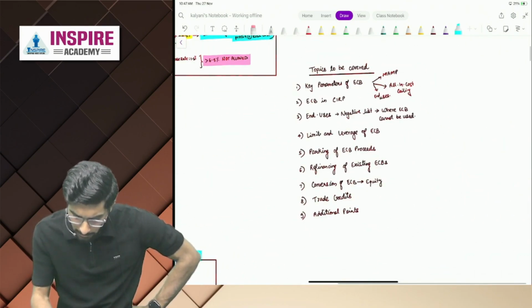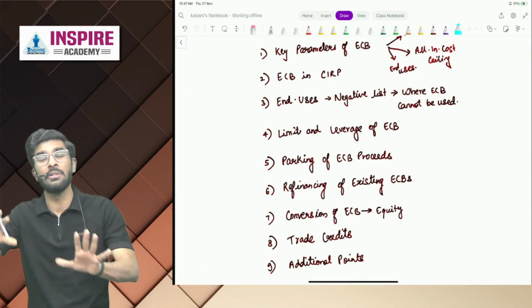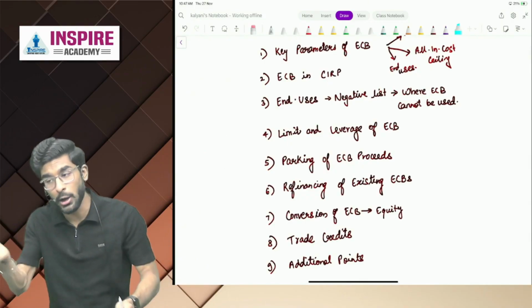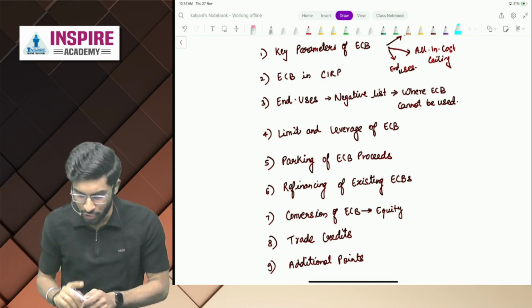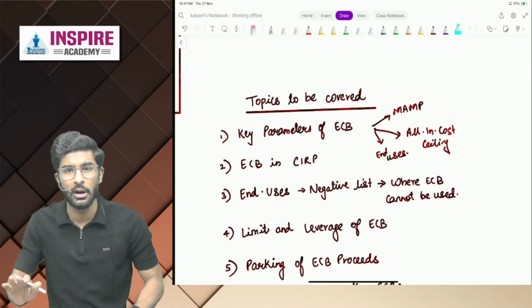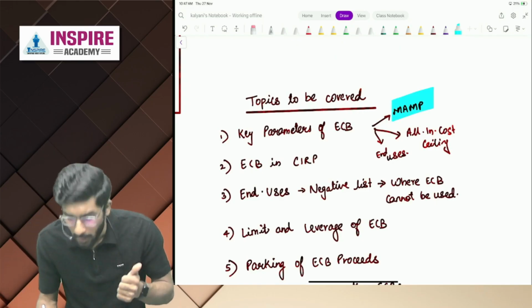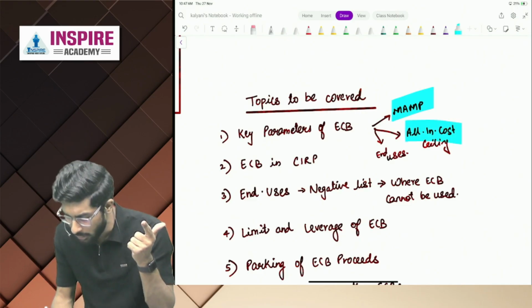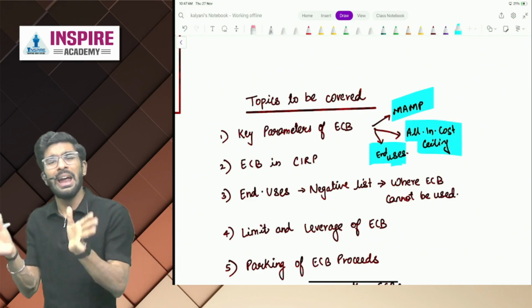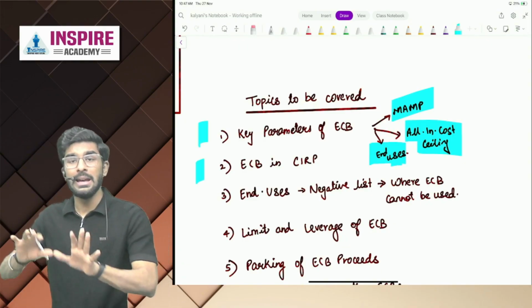So people, how many topics are there? 9 to 10 topics. Very easy. We're going to understand every single topic using logic and quickly we will revise. Okay. Chalo. The first topic is key parameters of ECB. Over here, we're going to understand the meaning of minimum average maturity period. We're going to understand the meaning of all-in cost ceiling and the end uses. Okay. Number 2 is ECB in CIRP.